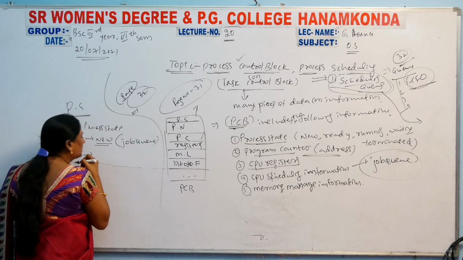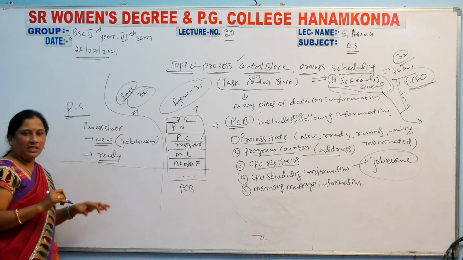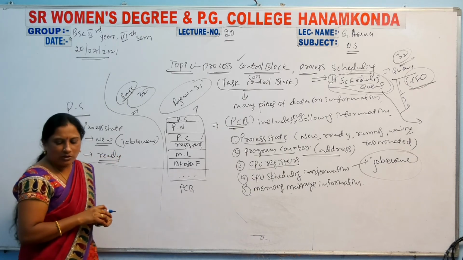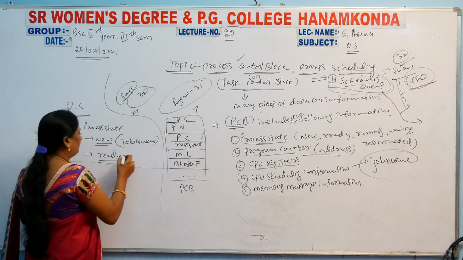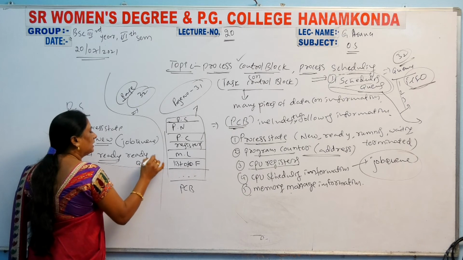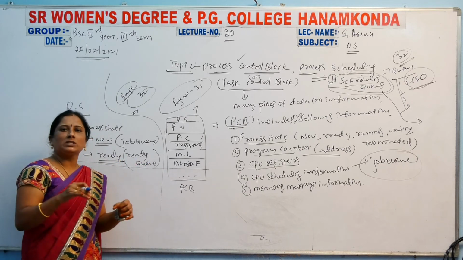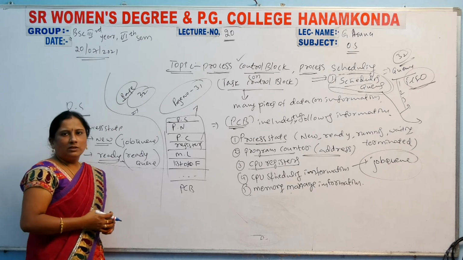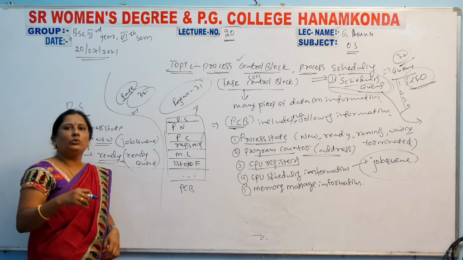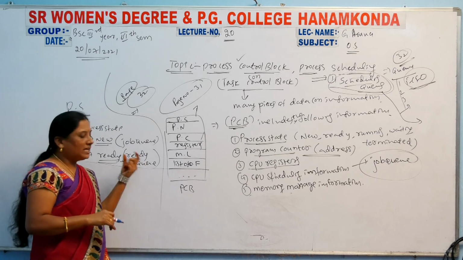Next is the ready state. Whenever the process is in the ready state, that is called the ready queue. Clear? That means in the ready queue, the processor is telling the computer that you have to execute this process. So that is the ready queue.